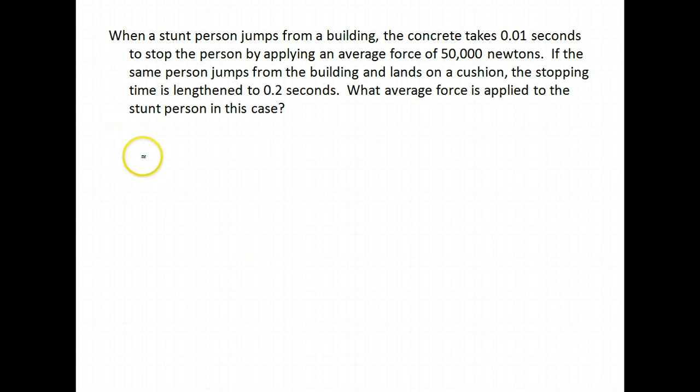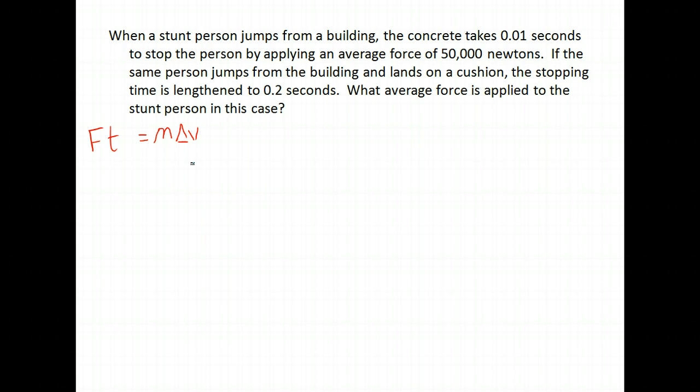So when you're looking at this, we have to know the impulse, and know that impulse is force multiplied by time. And that's going to be equal to the change in momentum of that person. Now, the mass of the person is not going to change in either case, and the change in velocity is going to be the same in both cases.